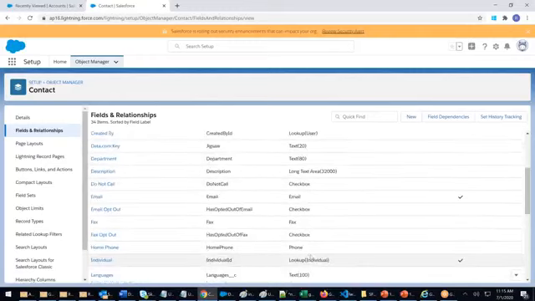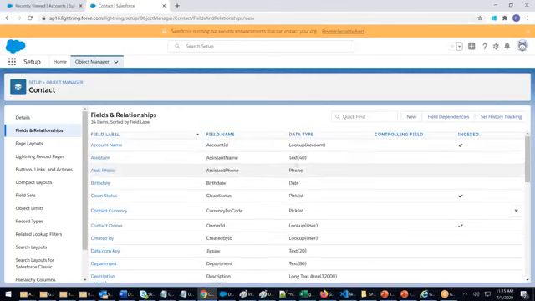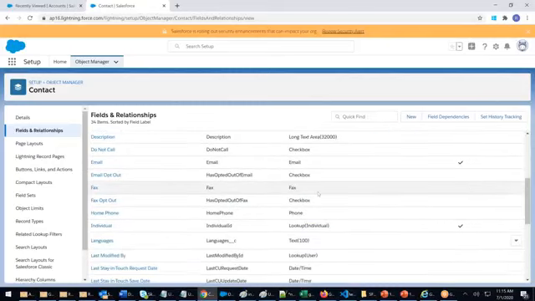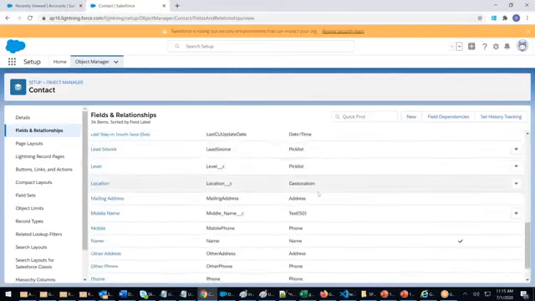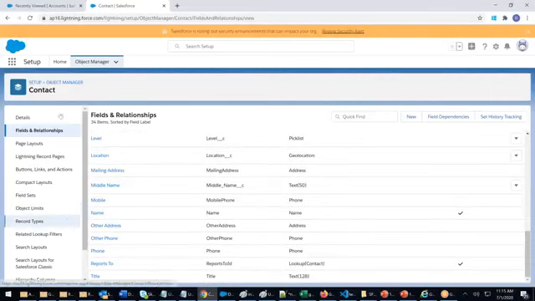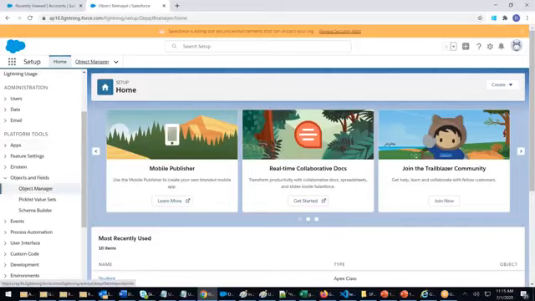We have converted this to a number field, but in contact there is no number. So sad. Okay, go back. Do you see in account there is a number? Let's see, object manager.